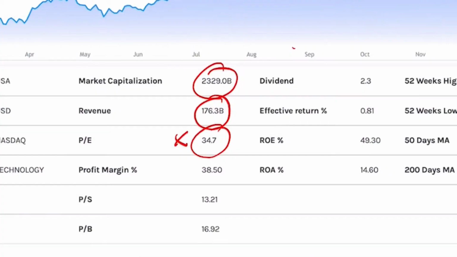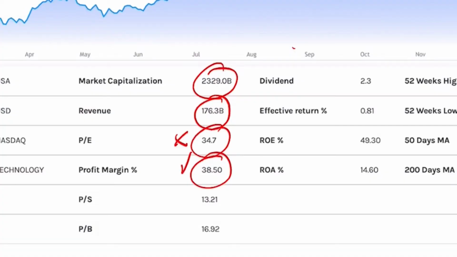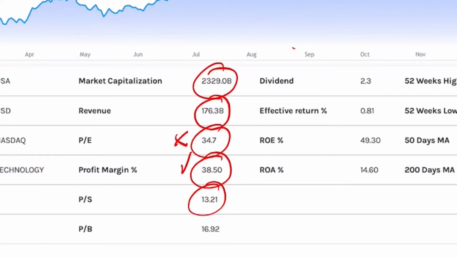Now, the profit margin is at 38%. I like companies with a profit margin of 15% or higher. So coming in at 38%, I like it. So that is a go. Price to sales ratio coming in at 13. I like companies with a price to sales ratio of maximum 4. So having 13, that is just way too high for me. So that is a no.